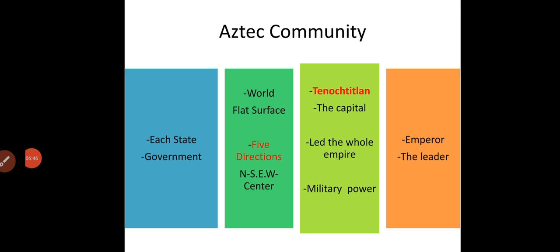The capital city of this civilization is Tenochtitlan. The capital city was in the center of the civilization. This city had very strong military power, and it began conquering other cities. Why? Because it has military power.